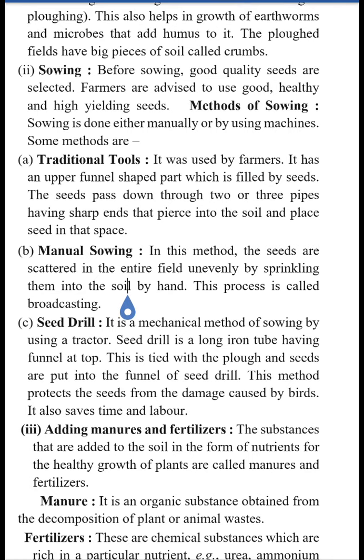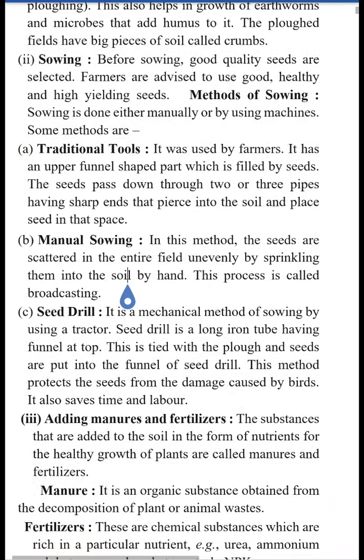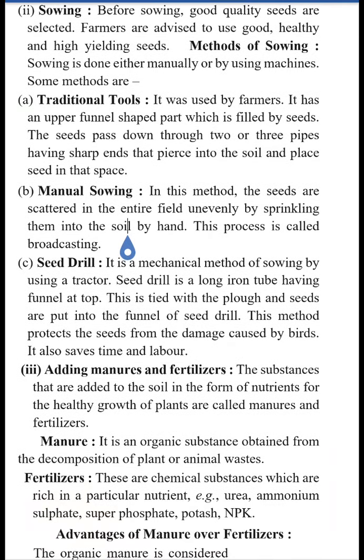There are various methods of sowing. First is the traditional method. In this, a traditional tool is used by a farmer which has a funnel shaped part. This funnel shaped part is filled with the seeds. The seeds pass down through two or three pipes which have sharp ends. This pipe is then pierced into the soil and the seed is placed in that space. Next is manual sowing. In manual sowing, the seeds are just scattered over the soil by hand, and this process is known as broadcasting.